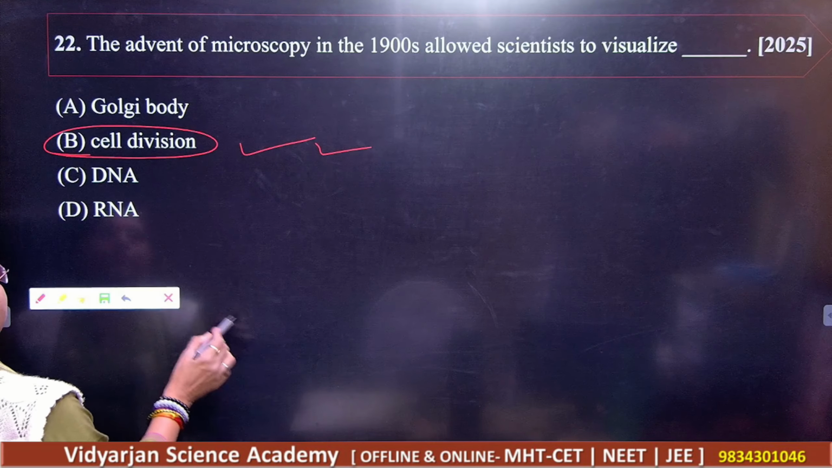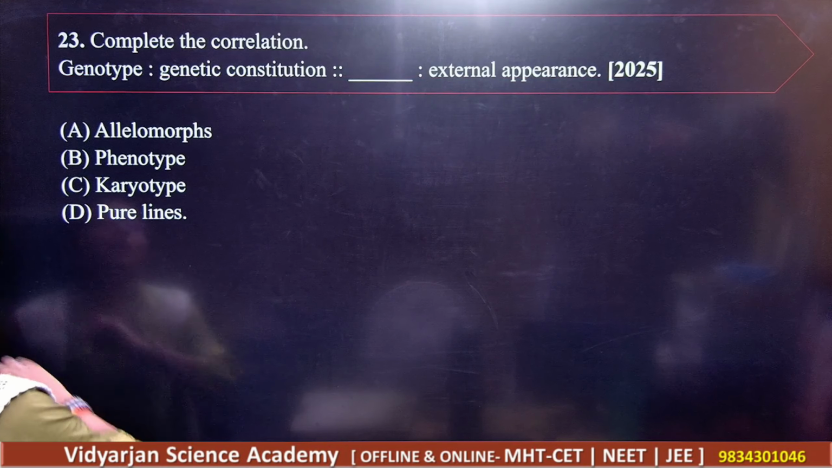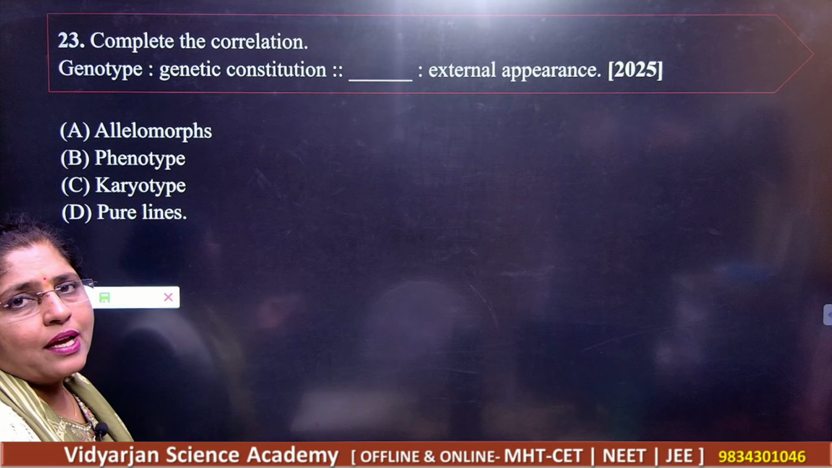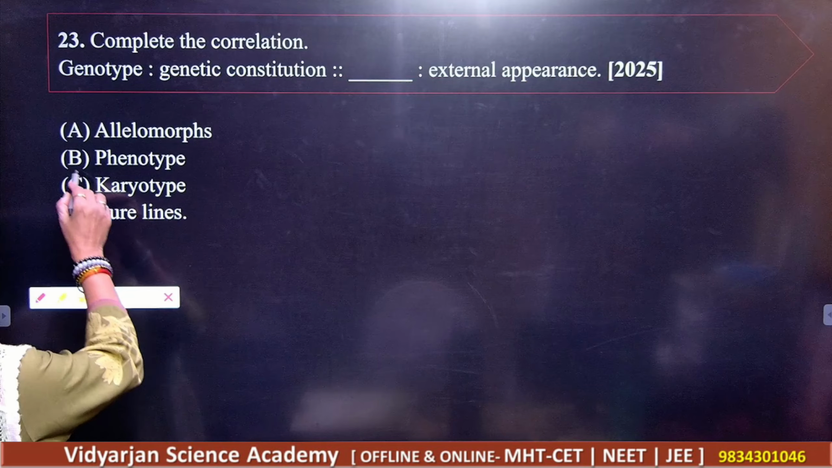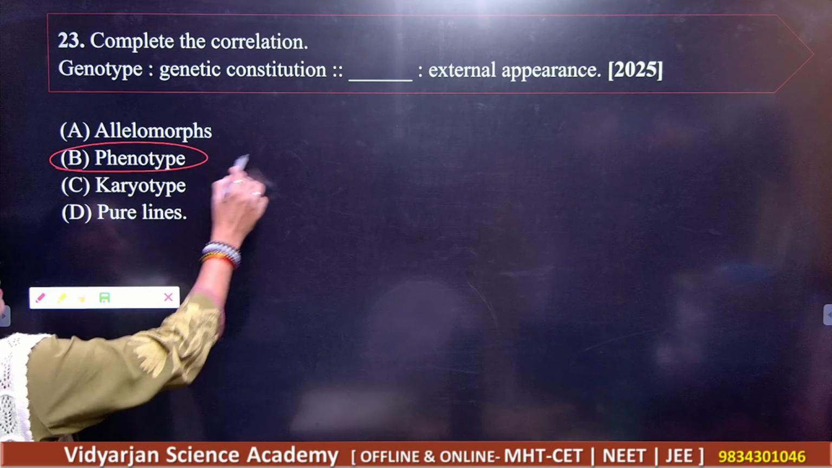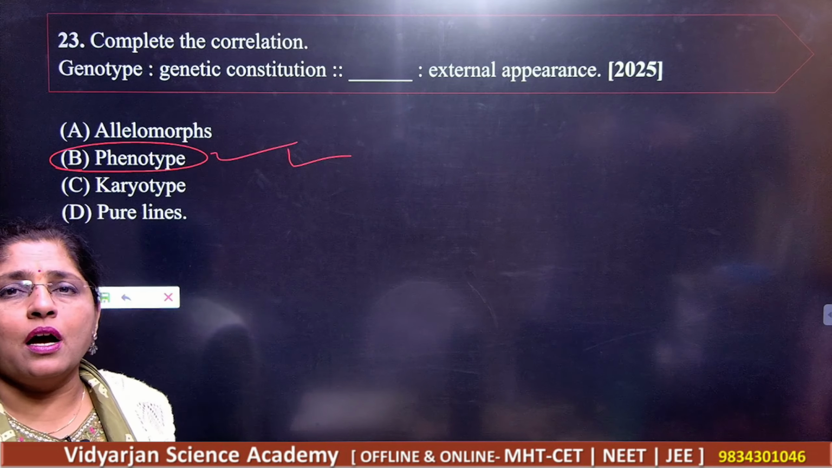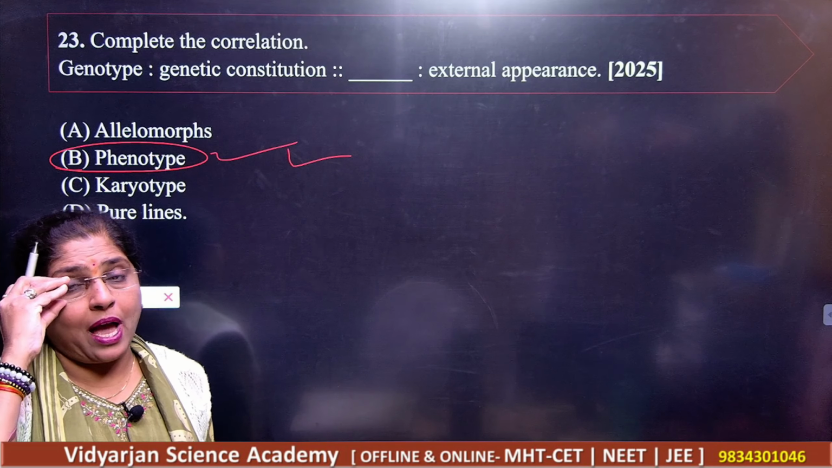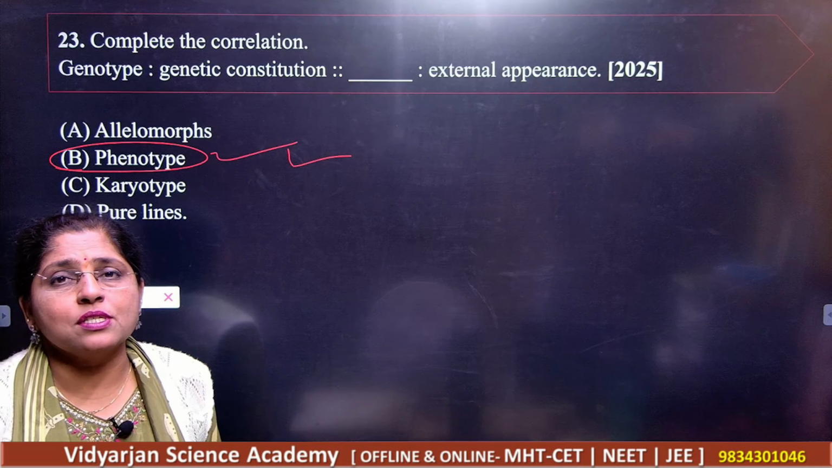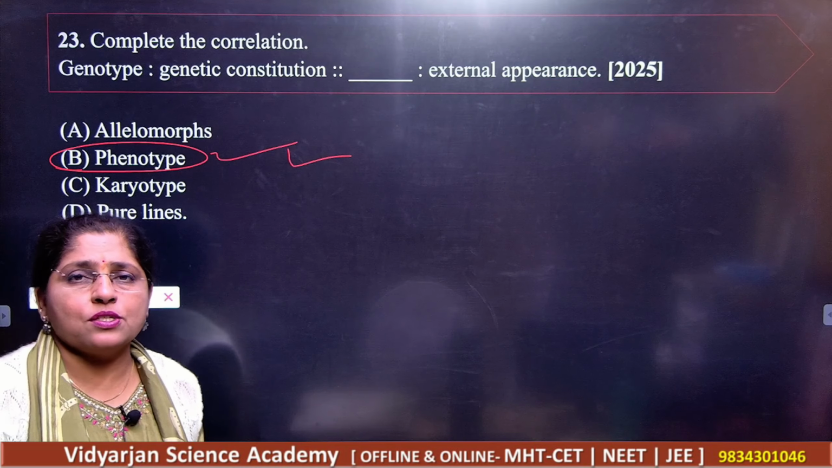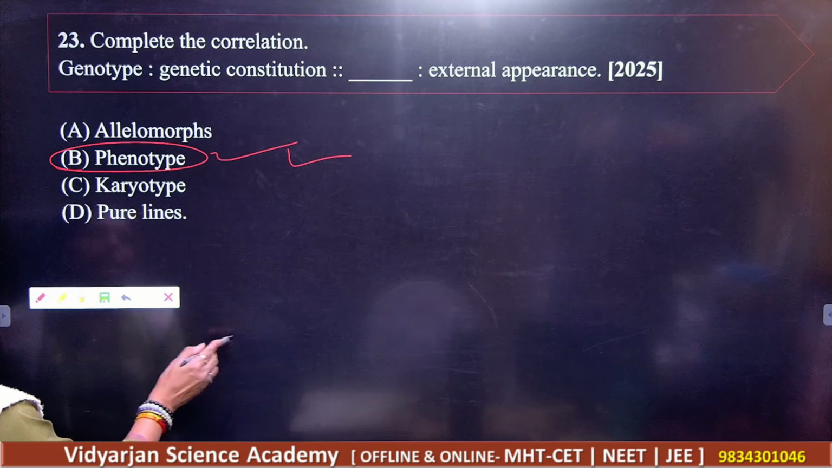Okay. Next. 23. Complete correlation. Genotype is genetic constitution, while external features will be your phenotype. Very, very simple. These are very simple definitions. Students, in your textbook, initially you have all the definitions which are given over there. So you just go through all the definitions. Very simple definitions you have here.